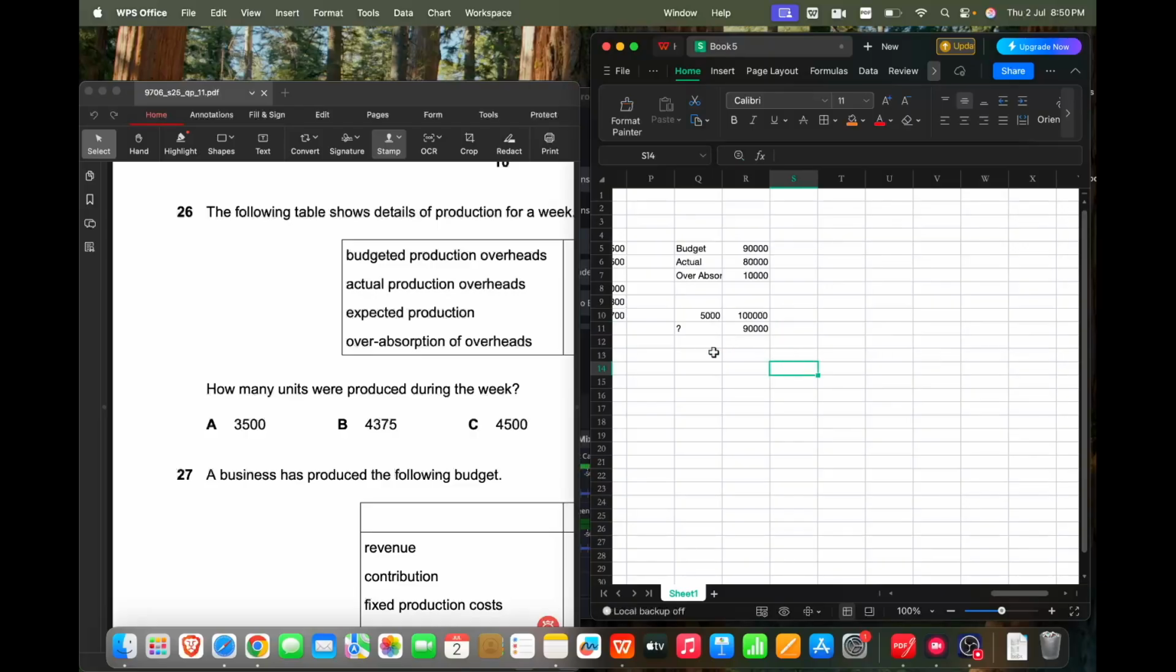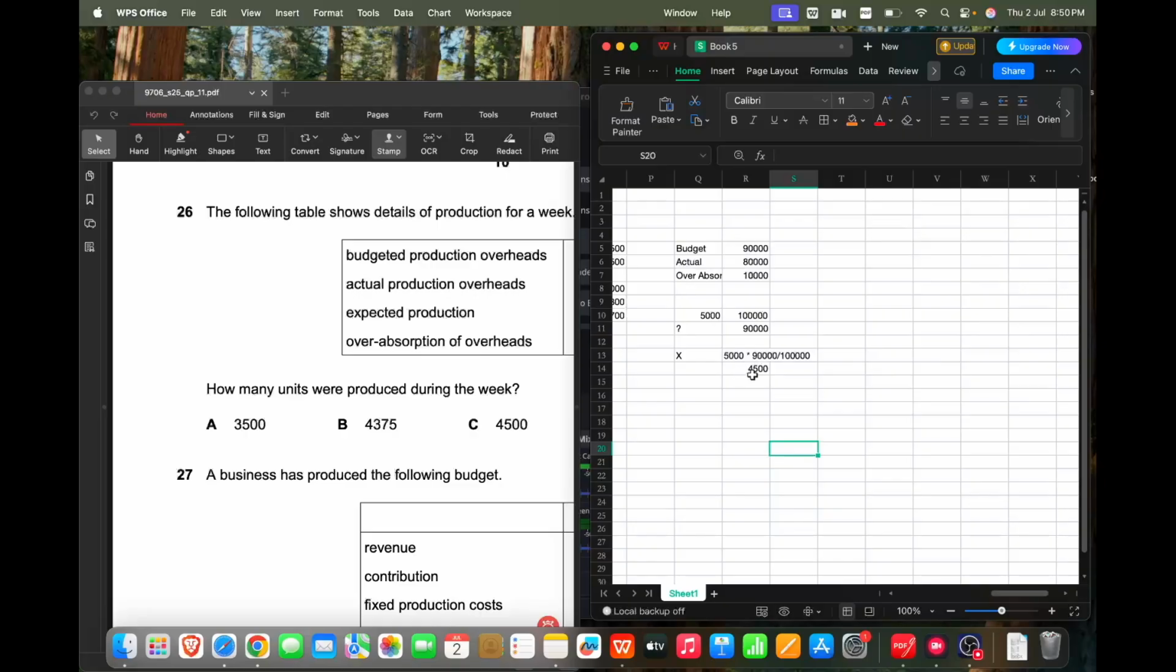Okay, do the cross multiplication and you'll get your answer. So cross multiplication is, x equals 5,000 into 90,000, and this whole divided by 100,000. I'll write that number in the equation now, and we are getting 4,500 units.